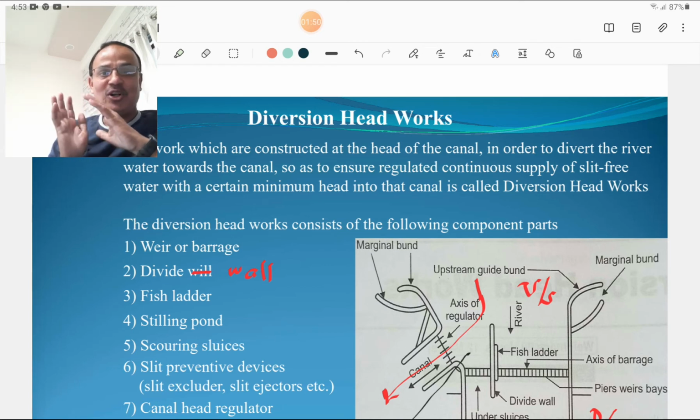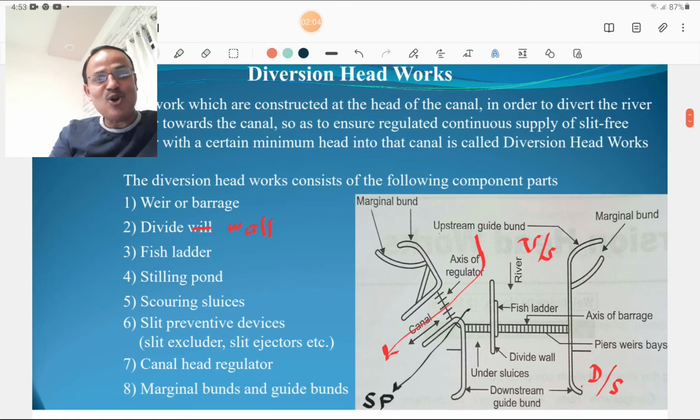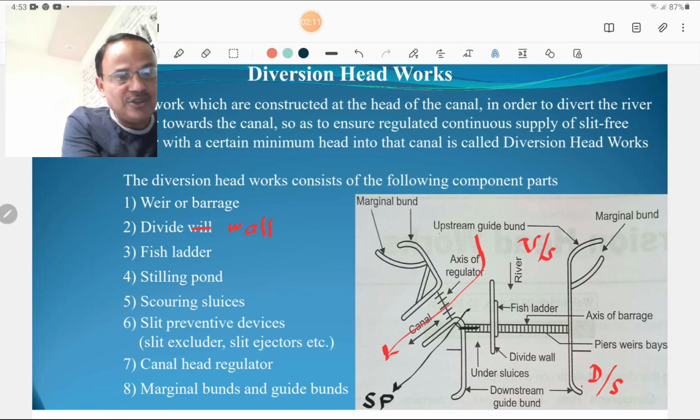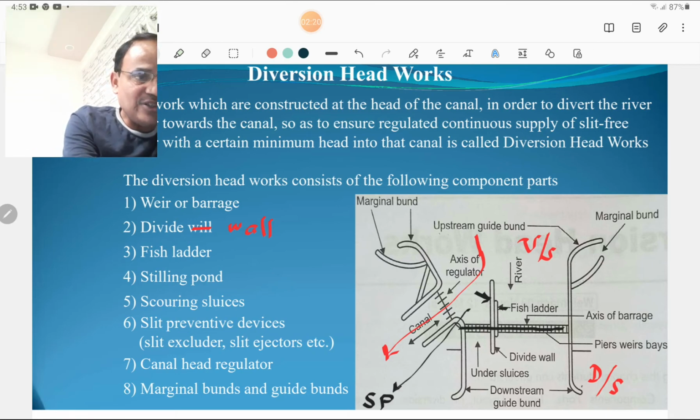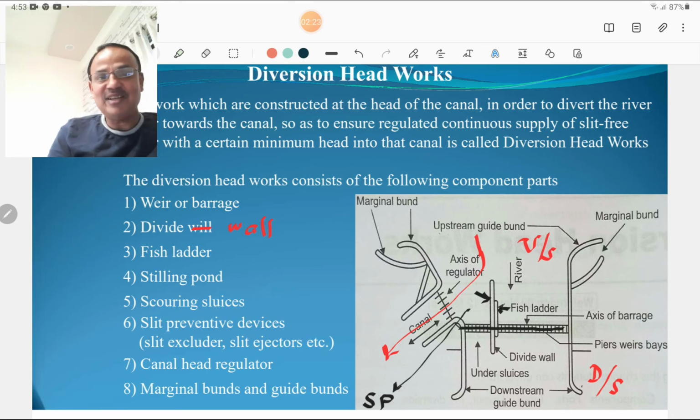So in short, diversion headwork is the arrangement to divert the river water into canal water and to maintain that discharge or flow. The diversion headwork consists of the following component parts. You must know all these component parts and their functions. The first is the weir or barrage. This one is the weir or barrage. Then second is the divide wall. This one is the divide wall. The third is the fish ladder, which is constructed near the divide wall.